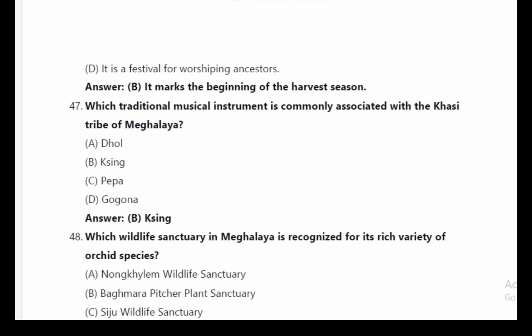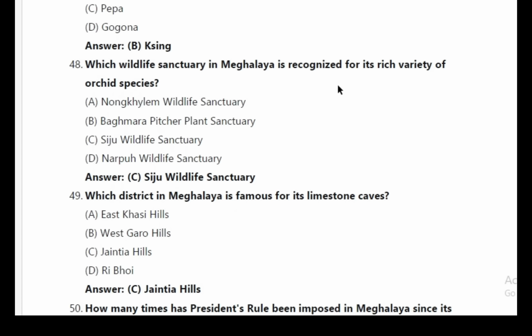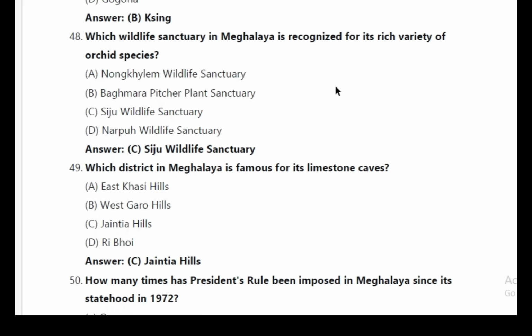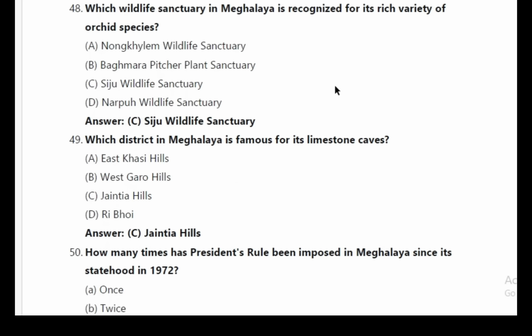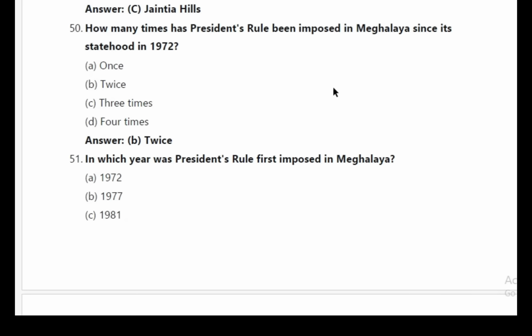Answer B. Xing. 48. Which wildlife sanctuary in Meghalaya is recognized for its rich variety of orchid species? Answer C. Siju Wildlife Sanctuary. 49. Which district in Meghalaya is famous for its limestone caves? Answer C. Jaintia Hills. 50.